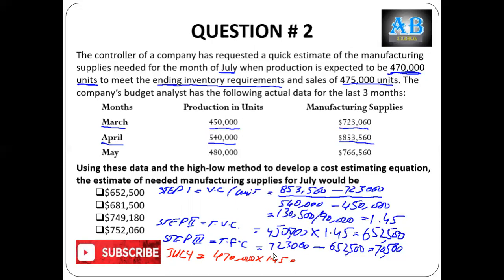Through this, we have calculated total variable cost at that activity level, which is equal to 681,500.